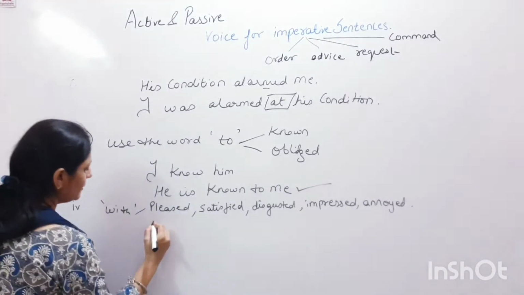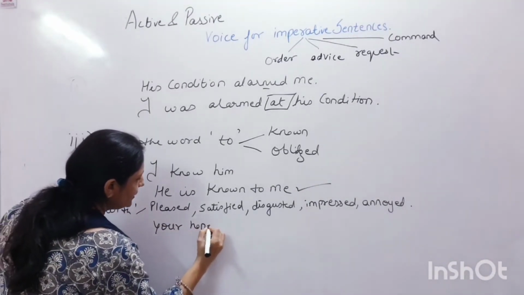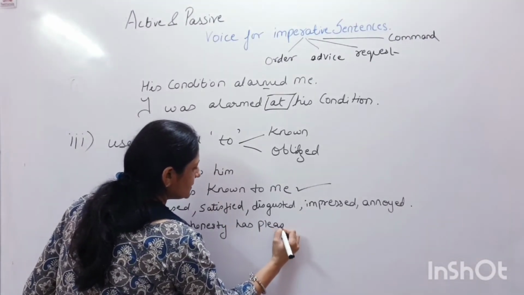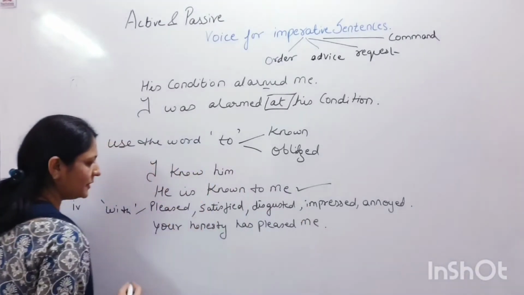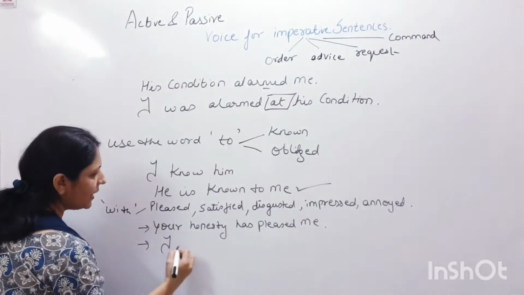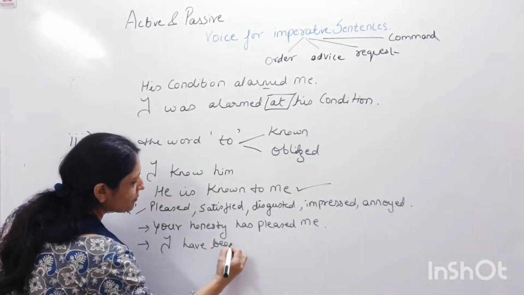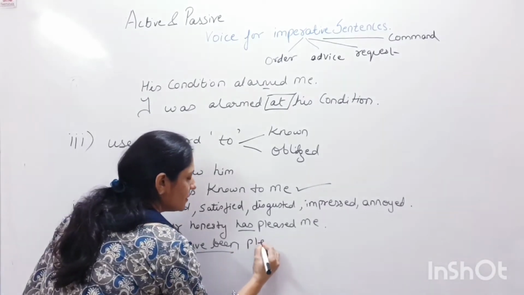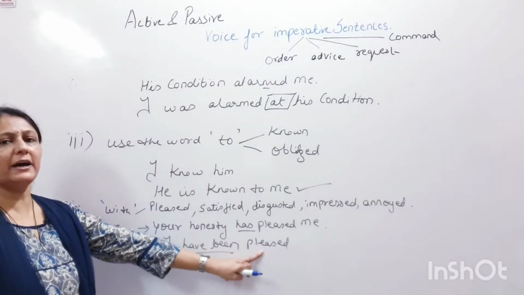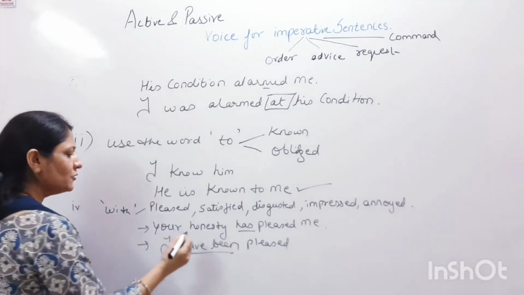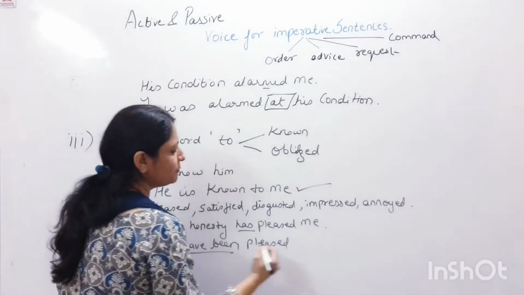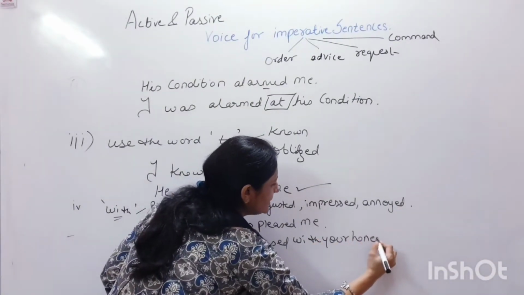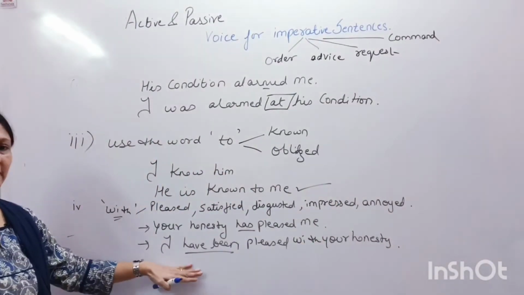For example, your honesty has pleased me. What will be the passive voice for this? I have been. Here has becomes have been. I have been pleased. Now after pleased, by and honesty will not come. You will use the word with. I have been pleased with your honesty. This is the specific rule.